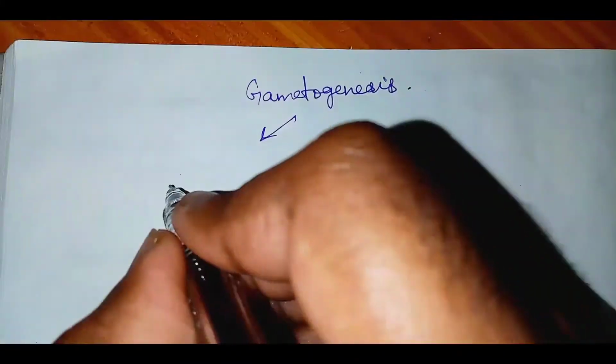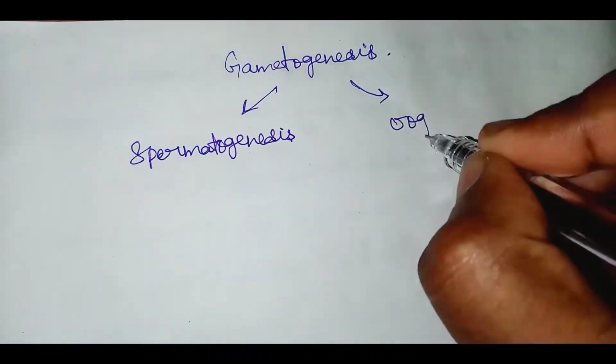Welcome to the short lecture on gametogenesis. Gametogenesis can be broadly classified into spermatogenesis and oogenesis.